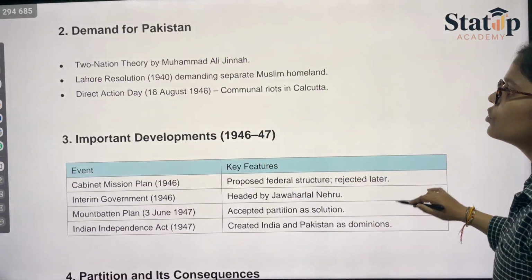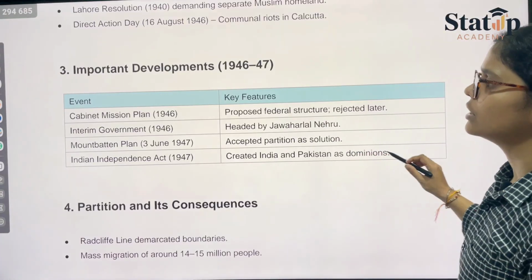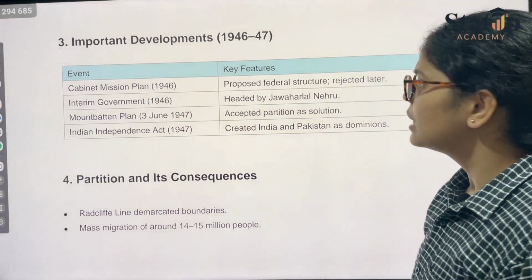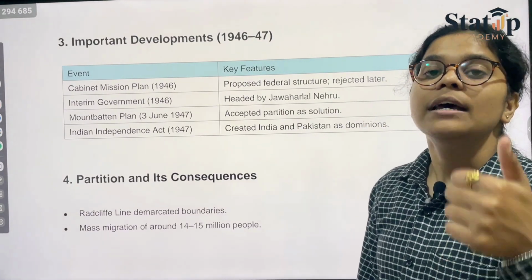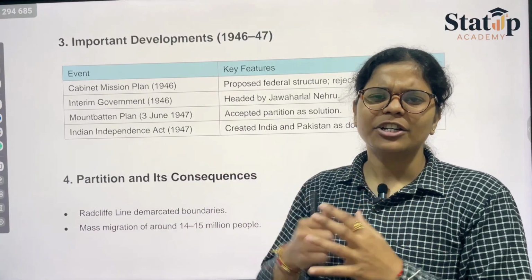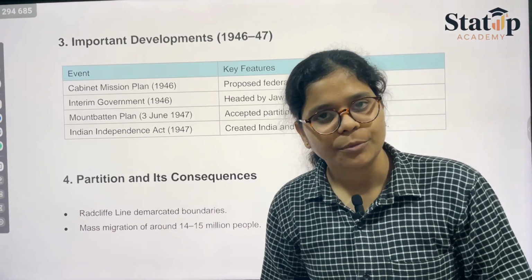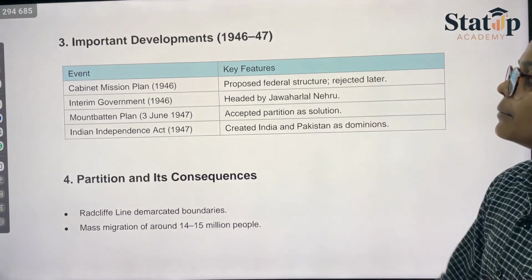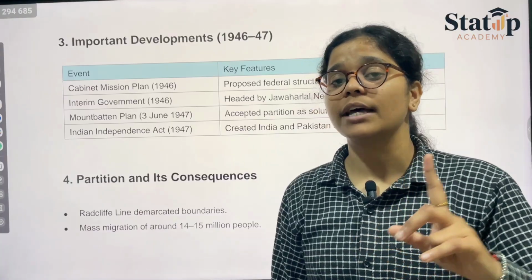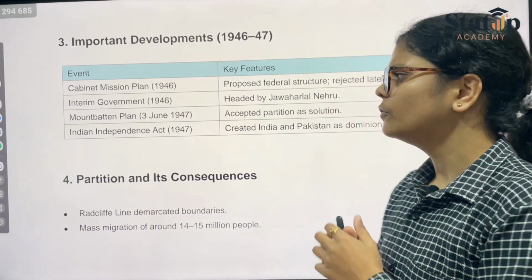Direct Action Day was also there, which caused riots in basically Calcutta, or Kolkata. The important development was the cabinet mission plan that we have just discussed, in which the major thing was a federation of the government, and the federation was a reference to the framing of the constitution. Then we have the interim government, headed by Jawaharlal Nehru, but the interim government would be nothing but a temporary form of government.